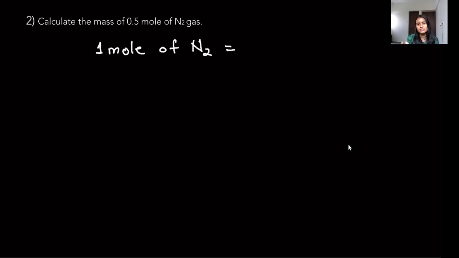Nitrogen has 2 atoms. So 2 multiplied by the atomic weight. Atomic weight of nitrogen is 14. So that 2 multiplied by 14 gives us 28. 28 grams is present in 1 mole of N2. So if 1 mole contains 28 grams, what mass would 0.5 mole contain?